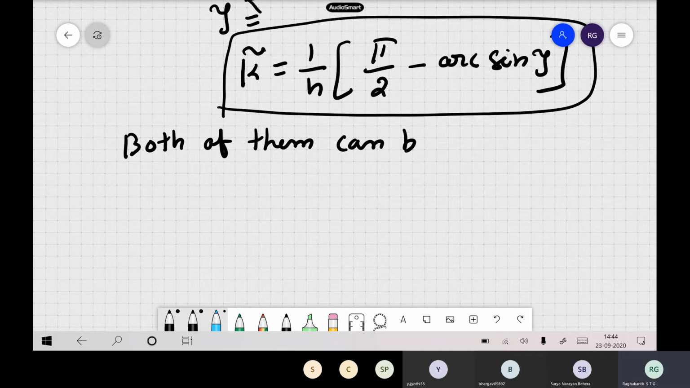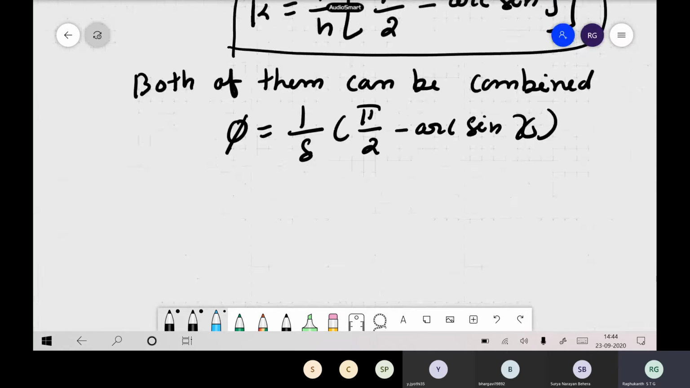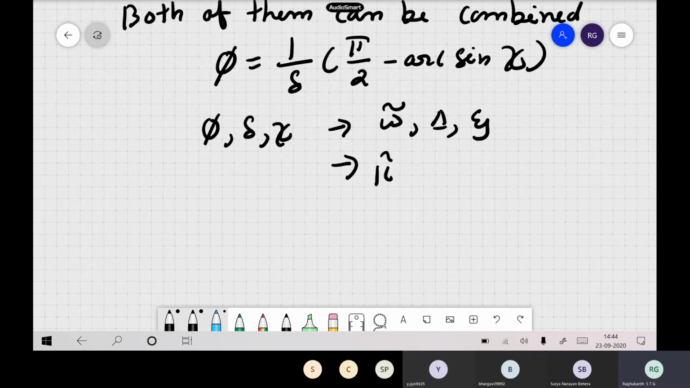Okay, so you can write in one single functional form actually. We can write phi is equal to 1 by delta, pi by 2 minus arcsine of psi itself, where phi delta, then your psi stands for omega hat delta psi, or for the second case, k h, and then the sides. So you can write everything in one go itself. So these are basically what we call the numerical dispersion relations in a finite difference format.